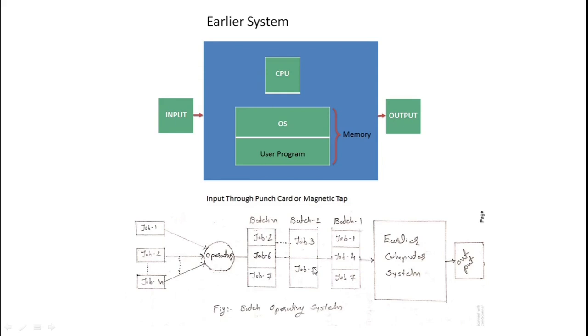Whenever a process is in execution, it will require some input output devices or other types of resources. Whenever jobs are the same, they will require the same number of resources. So it is easy to occupy the resources, and again it is easy to release them. So it will save some time during processing. So in the batch operating system, there were just a few changes inside the input and output system, and the entire structure of the earlier system remained the same.